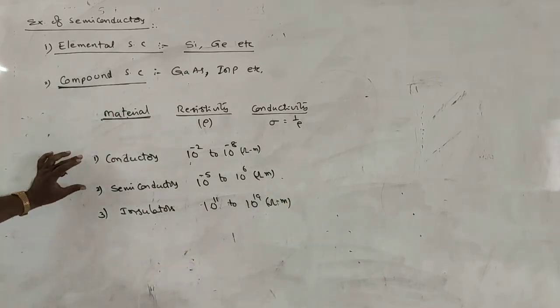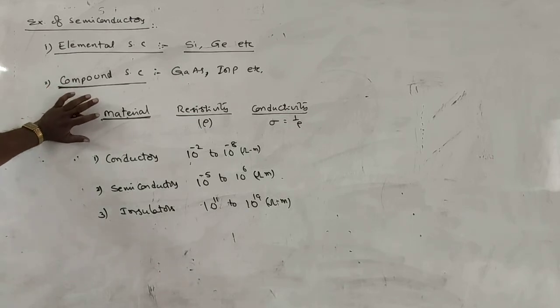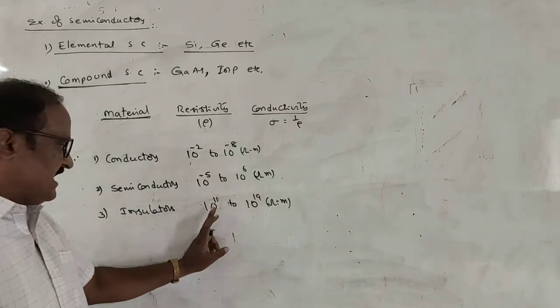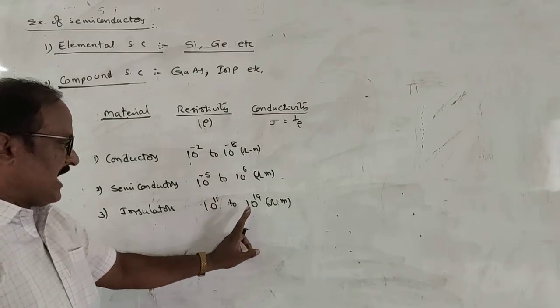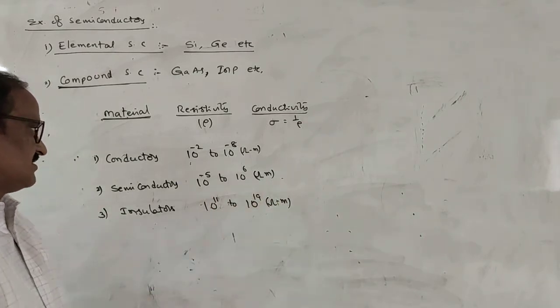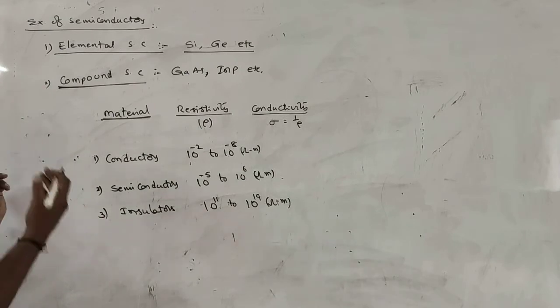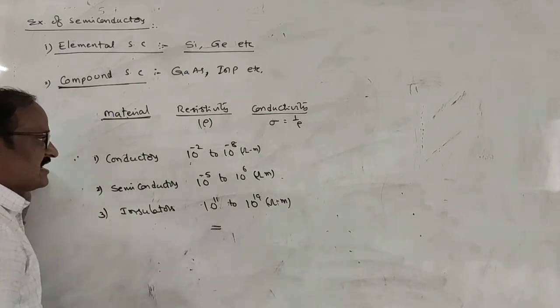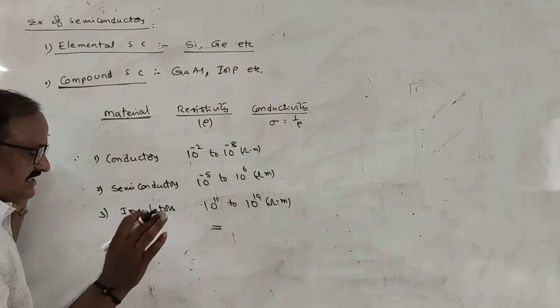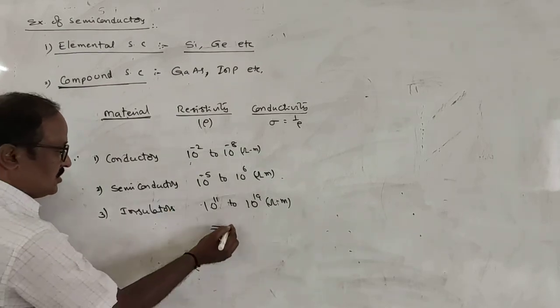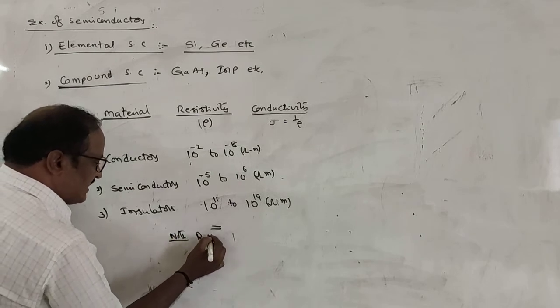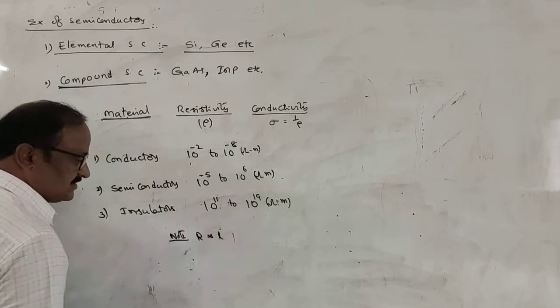See here clearly, for insulators, resistivity lies between 10 to the power 11 and 10 to the power 19 ohm meters. And how do we define resistivity? In general, the resistivity concept is explained in current electricity. Do you understand? See here. The resistance of any conductor is directly proportional to its length.